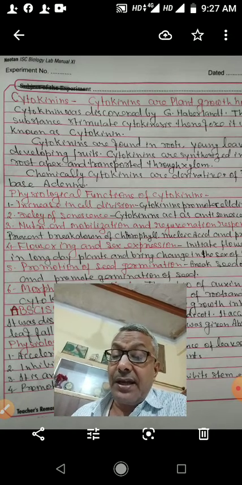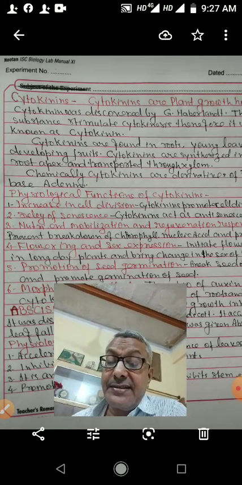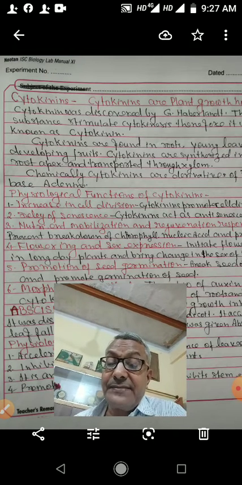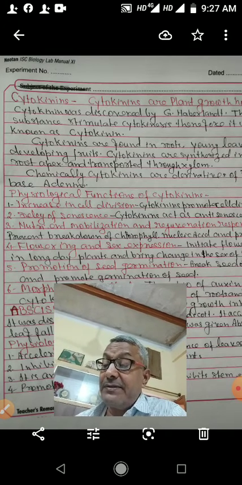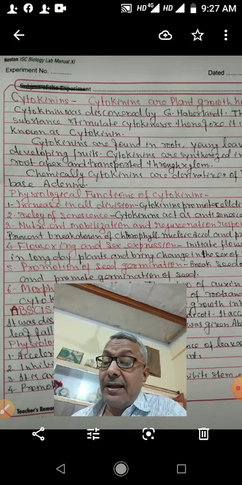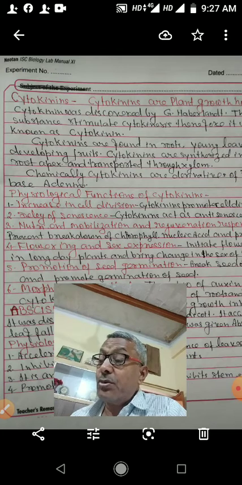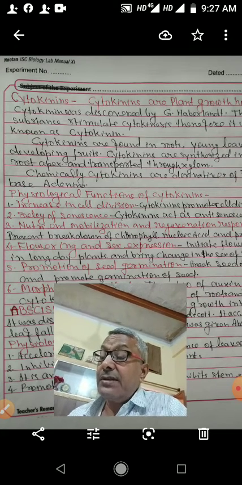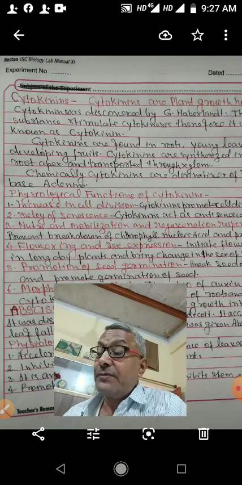So, under stress environmental conditions such as salinity or strong winds, the plant can still survive, and abscisic acid helps the plant to survive under stress condition. Therefore, this hormone is called stress hormone.